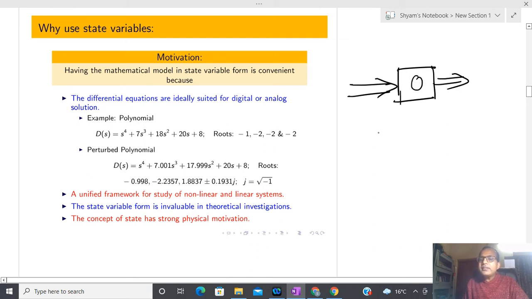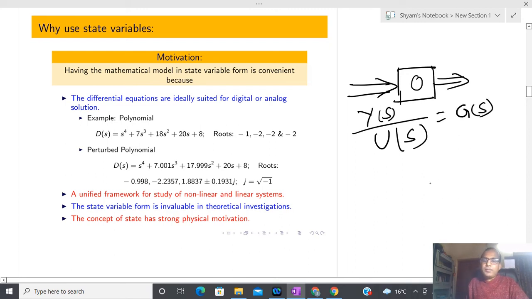Then we define the transfer function of the system as the Laplace transform of the output divided by the Laplace transform of the input, and we define that as G(s). The transfer function is represented in terms of polynomials.